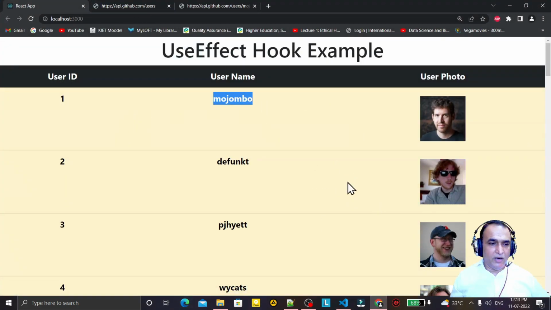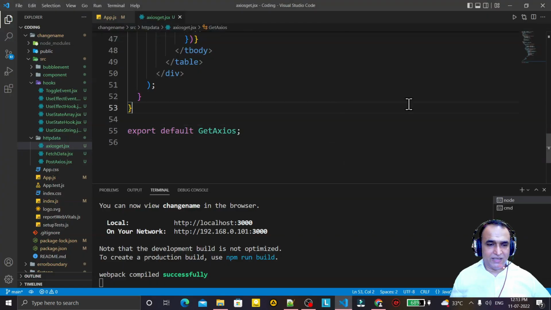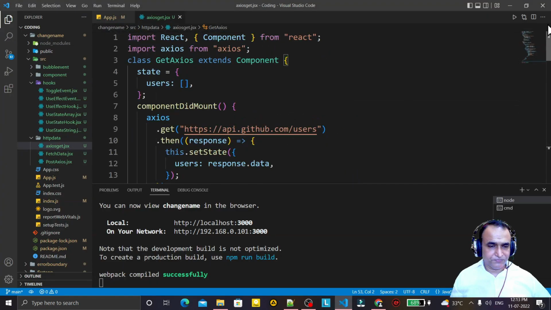So the same kind of information we want to fetch, with some more modification, by using useEffect. This is a class component right now, but I'm going to replace it with a functional component using useEffect. How we can do this is the purpose of this video.